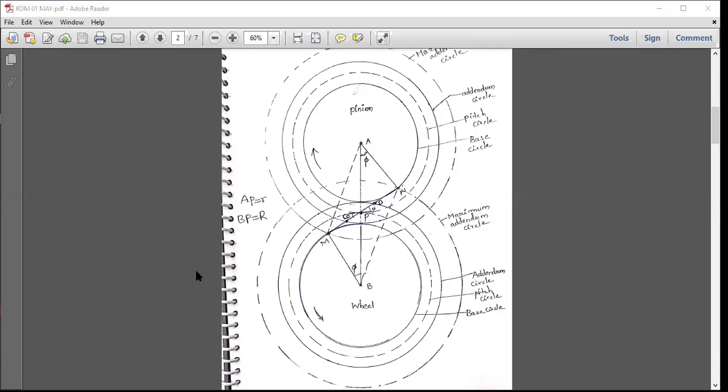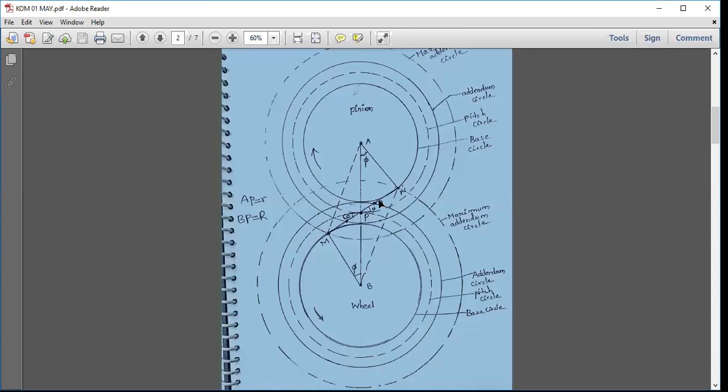Now let us see here. In this particular arrangement of gears, the pinion is the driver and the wheel is the driven. The pinion is rotating in the clockwise direction and the wheel is rotating in the anti-clockwise direction. When the pinion is driving the wheel with center B, the teeth on the pinion will engage with teeth on the wheel at point D. I hope this is understood. This is something we have seen in the previous classes on length of path of contact.